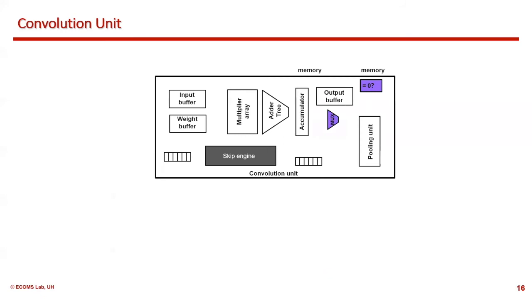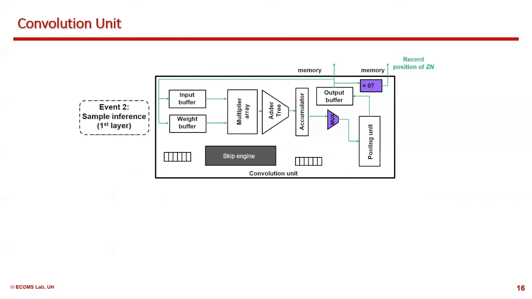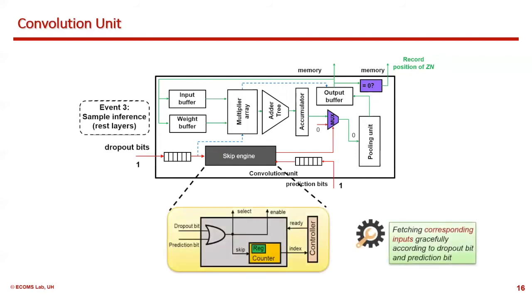It operates normally in the first non-dropout inference. In the following sample inferences, the first layer gets a shortcut for extremely fast execution, and the remaining layers will be in skip mode, where the skip engine fetches the corresponding input based on the job bits and prediction bits.